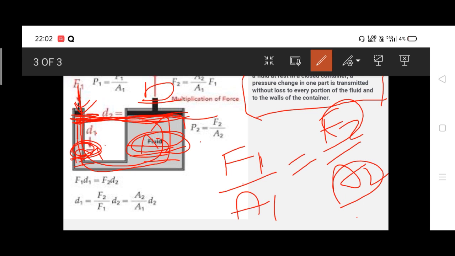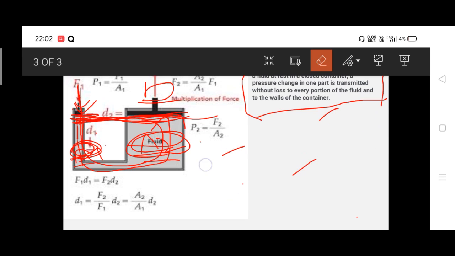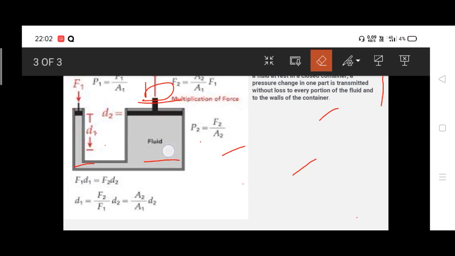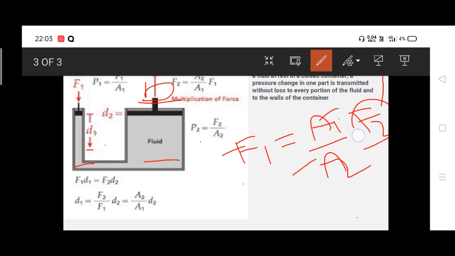Let me erase this one. Here we go. So F1 is equal to A1 by A2 times F2, and F2 is the weight of the car.